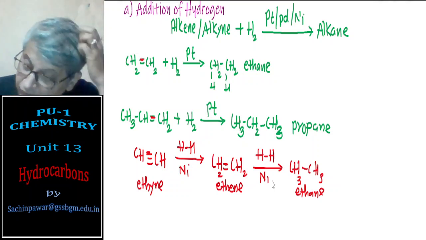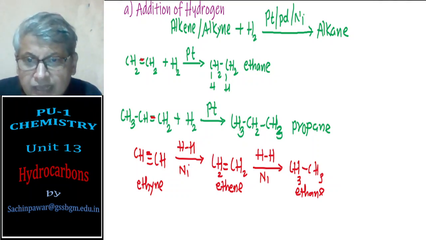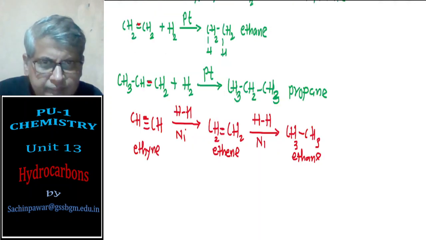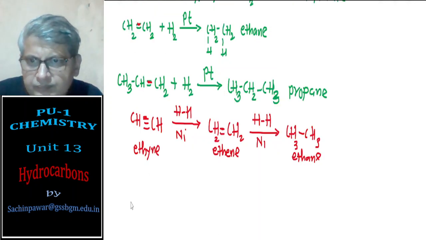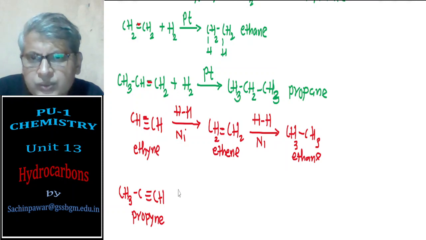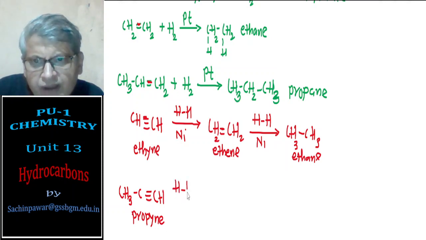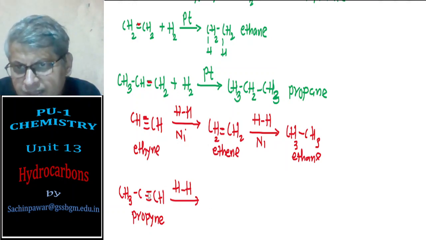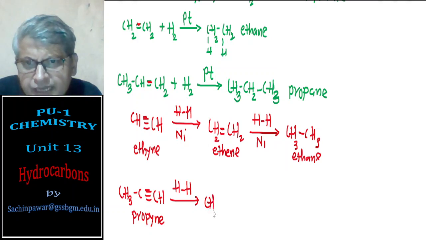Like this I can write one more, that is propyne also. So addition of hydrogen to propyne, CH3C triple bond CH. This is propyne. Here two molecules of hydrogen are required. So one pi bond breaks, and you will end up with CH3C double bond CH.